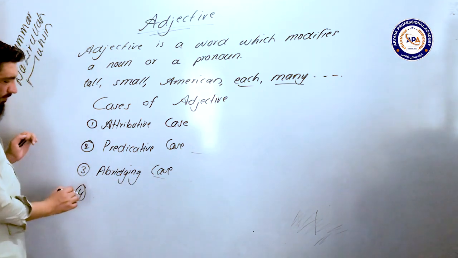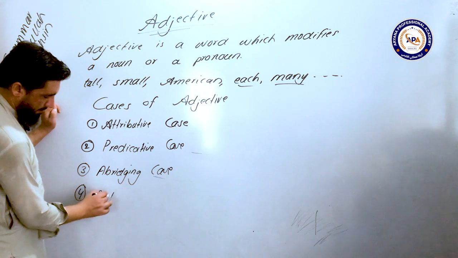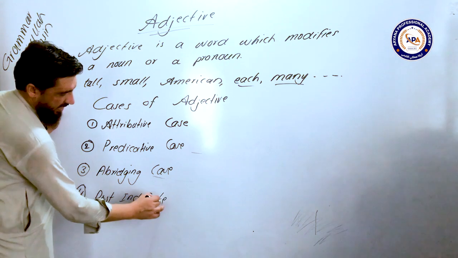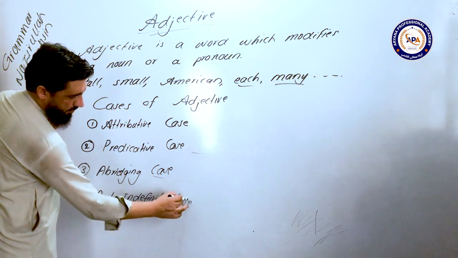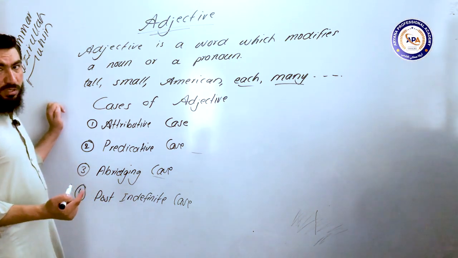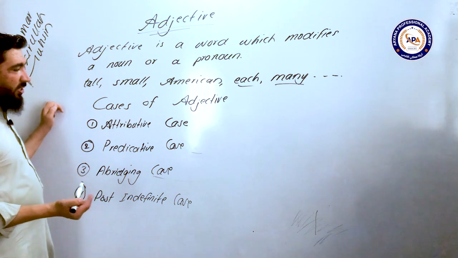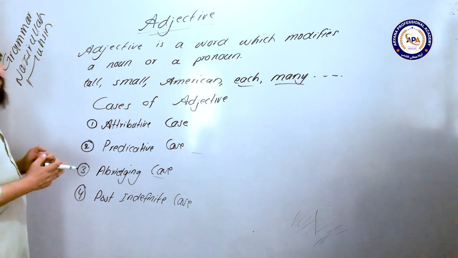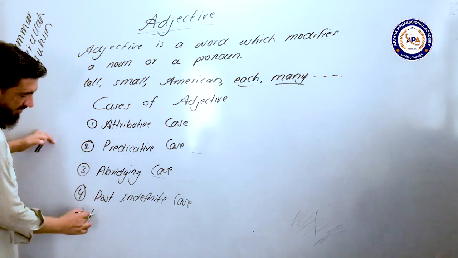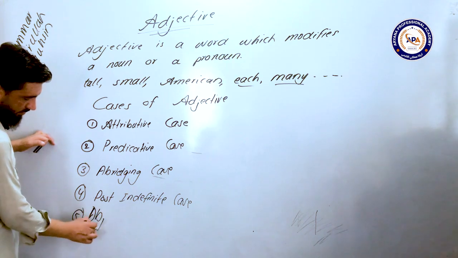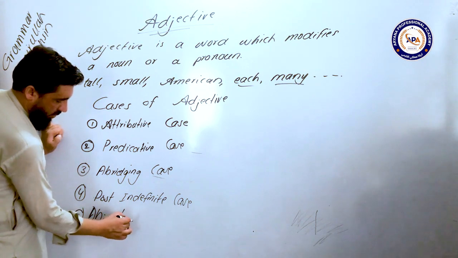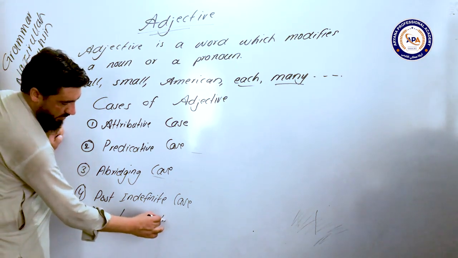Number 4, post-indefinite case. And one more case is not mentioned in the books, but it is actually a case of an adjective because it is completely different from these 4 cases of adjective. That is the object complementive case, or objective complement, or simply you can say object complement.